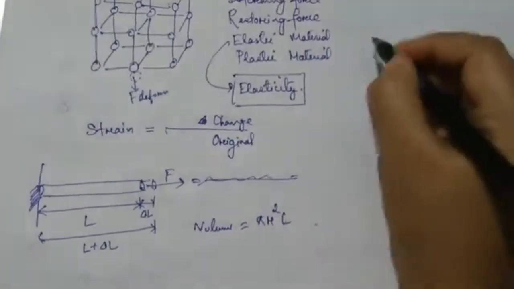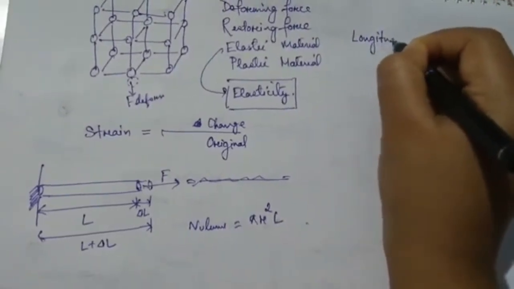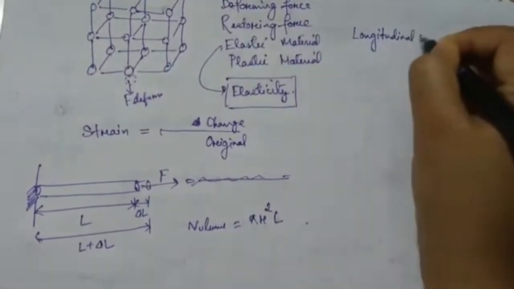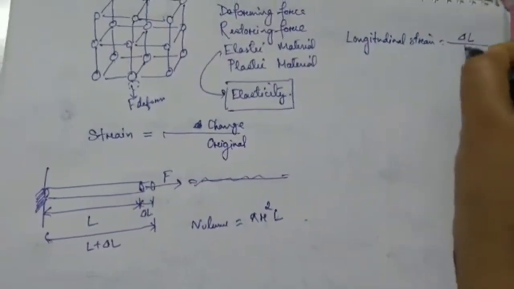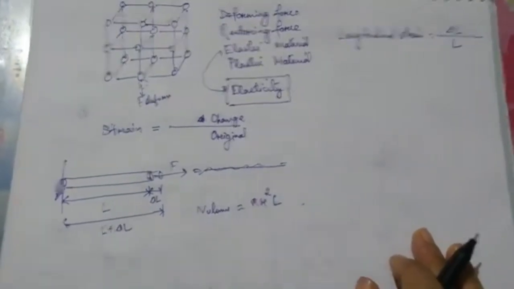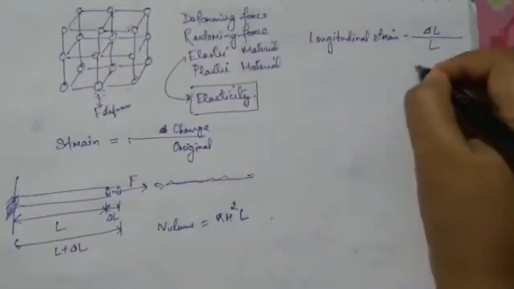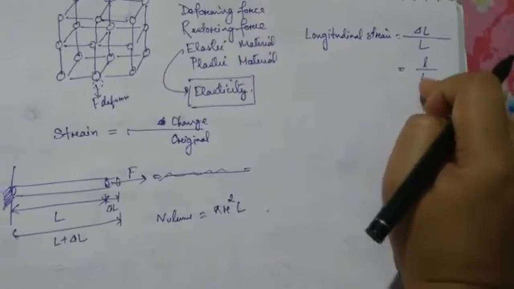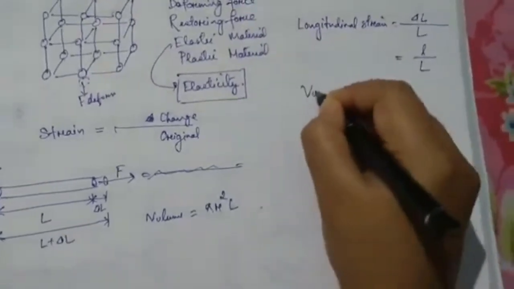If it is the change in length, then it is called longitudinal strain, which is nothing but del L by L. We will write like this always, and remember that during the course all of us will use the same notations. You are not going to write something else. Sometimes we can write del L as small l by capital L. Don't worry about it.